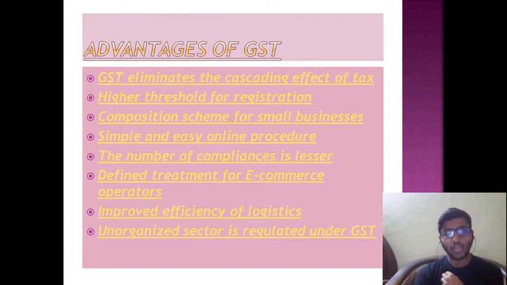Simple and easy online procedures. There is no need to go to the IT office for registration and other procedures. It will be online procedures. The number of compliances is lesser, means formality is not more.